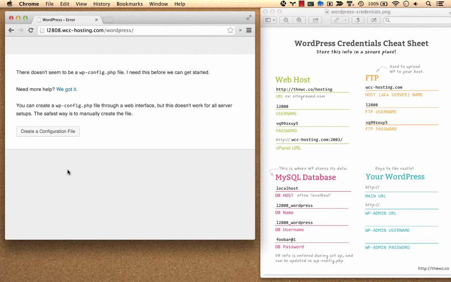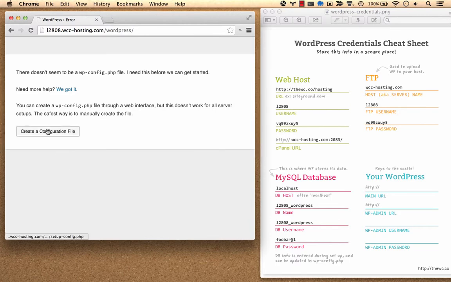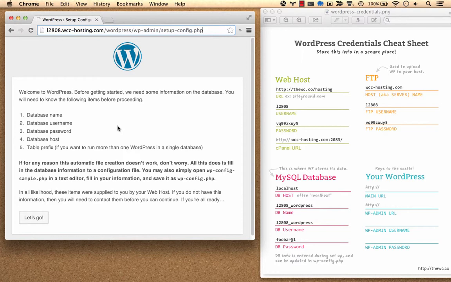Here's where we last left our WordPress install after we uploaded our files. This screen is telling us WordPress is missing a file called wp-config.php, which holds, among other things, your database credentials. Go ahead and click Create a Configuration File.